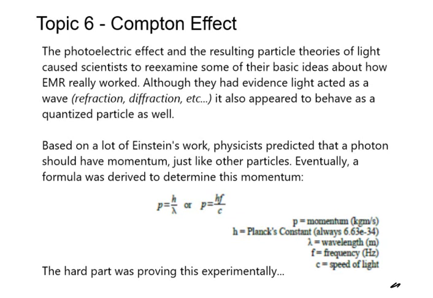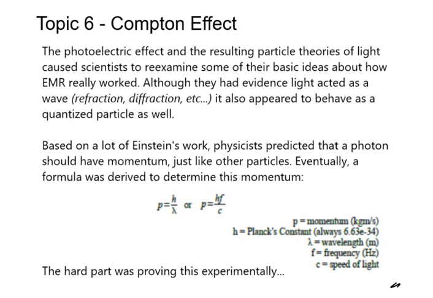And so they put together two different formulas. And here are the formulas. They're on your formula sheet here. P equals h over wavelength, or hf over the c value. And they made a prediction that these would be true. Okay. But I wrote down here, the hard part was proving it. How do you prove the momentum of a wave, right? Because a wave really isn't matter, it's light, it's X-rays, you know what I'm saying here?